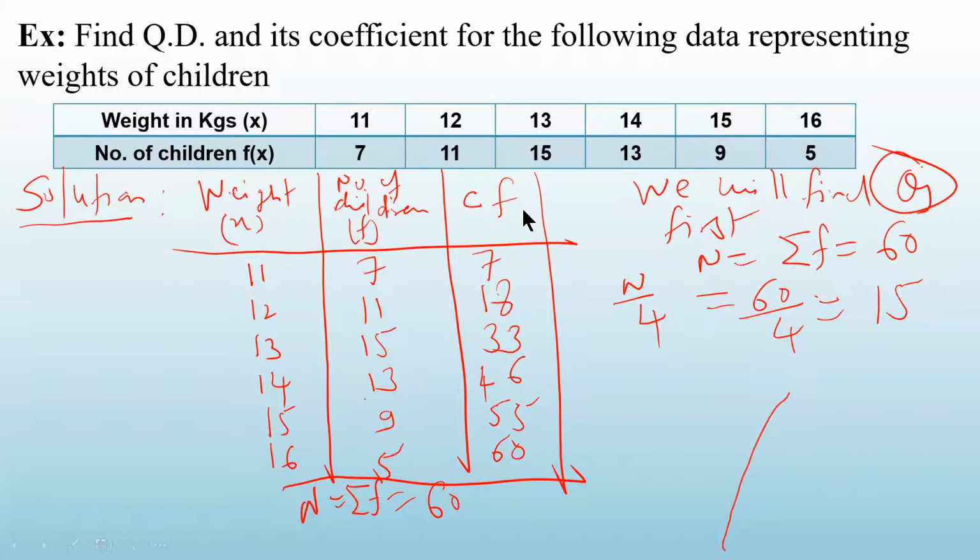Look at the cumulative frequency column where frequency exceeds 15. कहाँ है वो? So you will put an arrow here, and it is for which one? It is for 12. So Q1 का value कितना हो गया? Q1 is equal to 12.